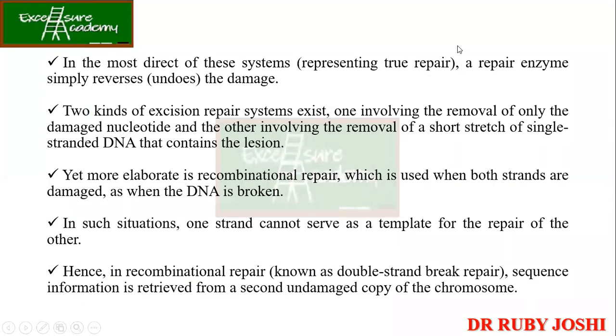So in the most direct of these systems, a repair enzyme simply reverses the damage.